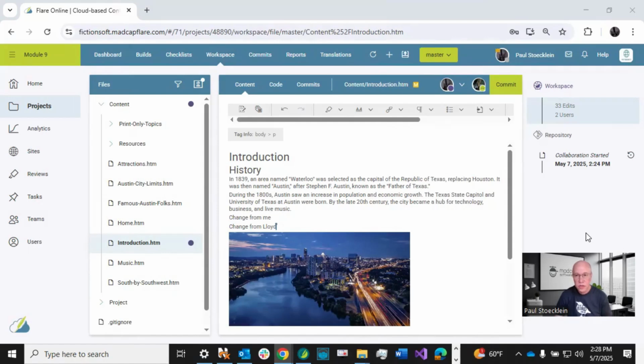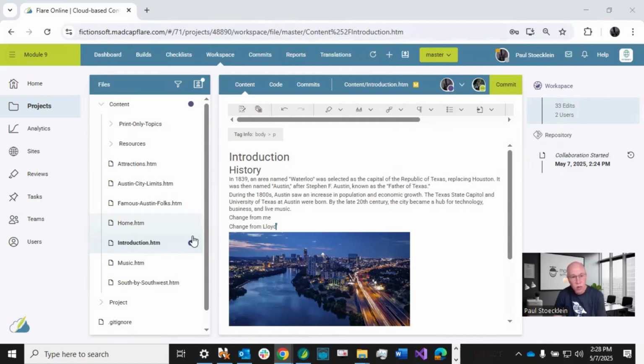And you're also going to see over here on the right, this workspace area right here, and this tells you what is currently going on. We've got 2 users in here right now and 33 edits. Don't let that number 33 throw you, because we're just talking about something as minor as a simple click or typing a single character on the keyboard. But that tells you that work is going on in here.